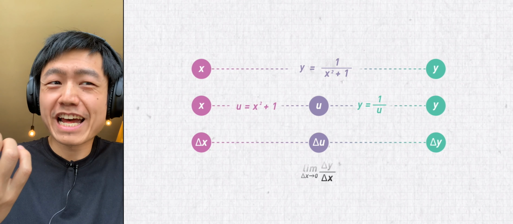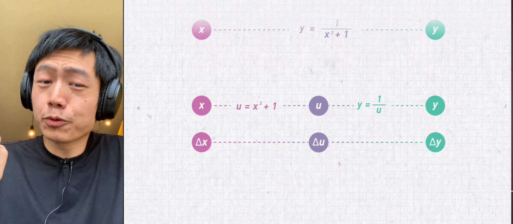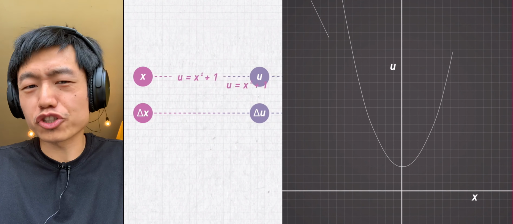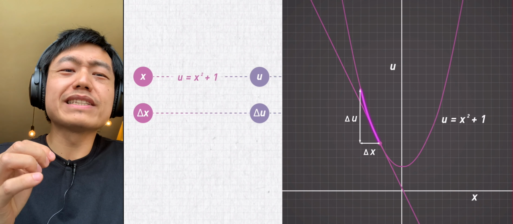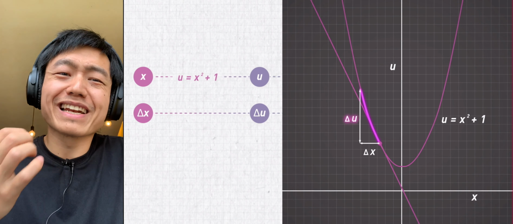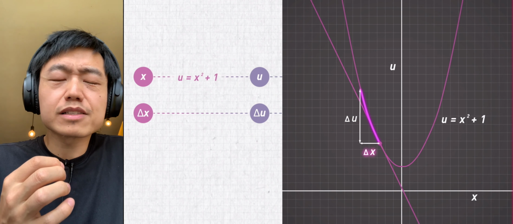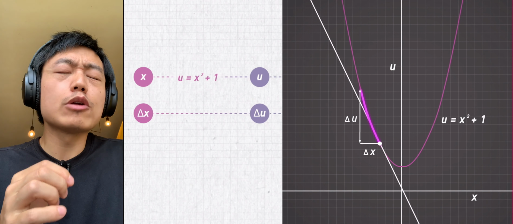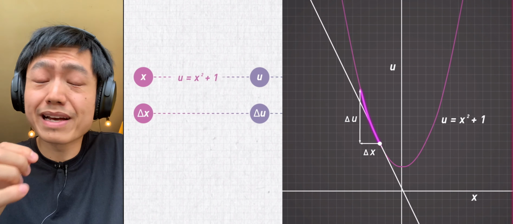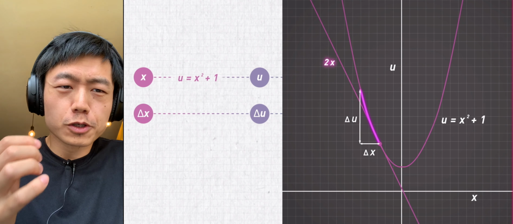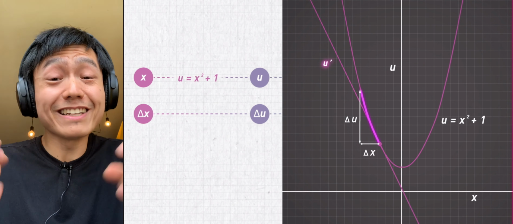The first step, delta x to delta u, is easy. Let's look at the chart of this function. According to the definition just now, delta u is approximately equal to delta x times the slope of this point. That is, the derivative of x squared plus 1, 2x. Let's first use u prime to represent it.